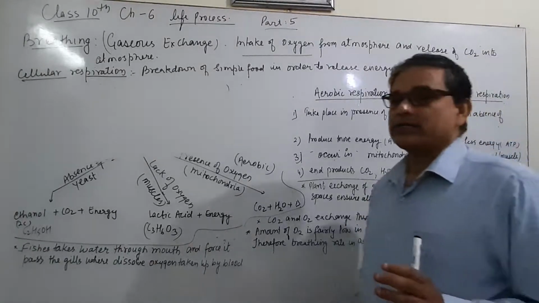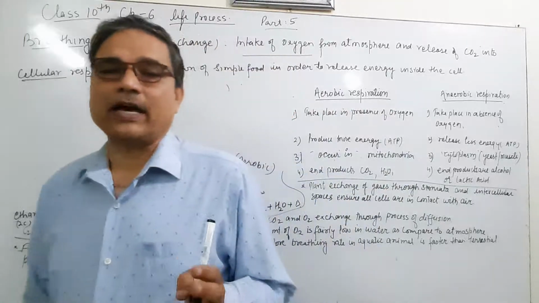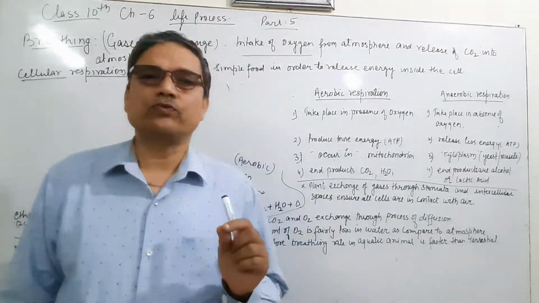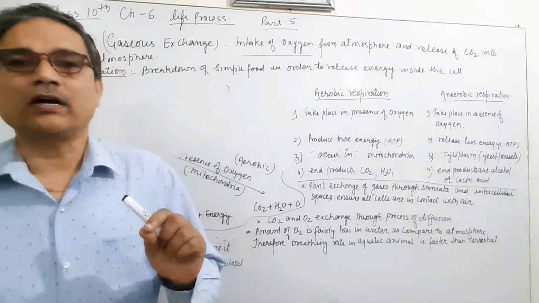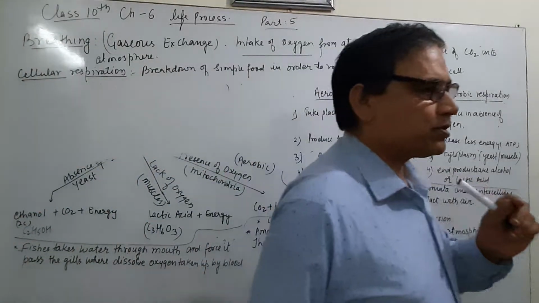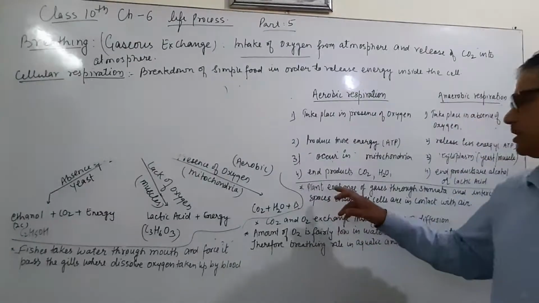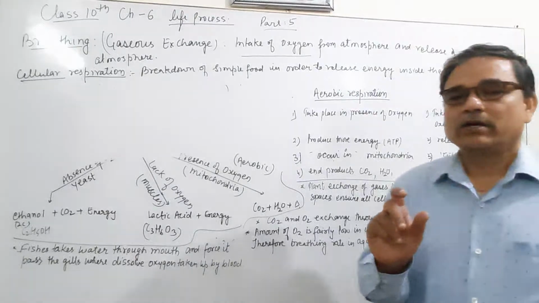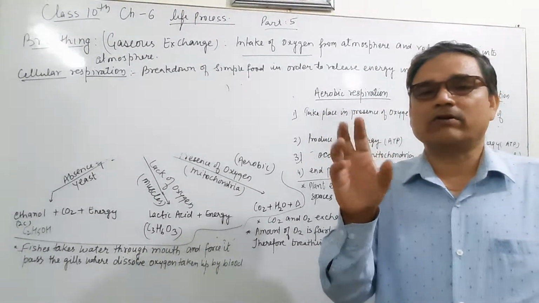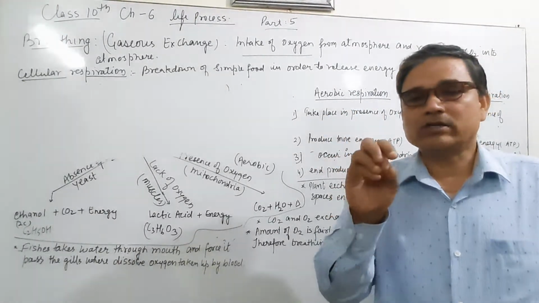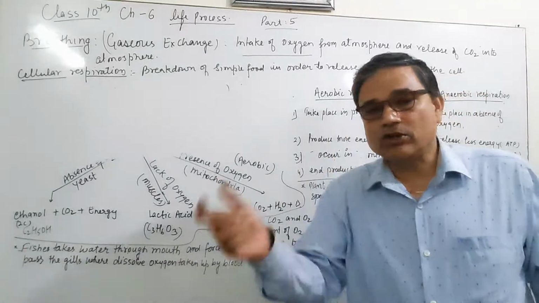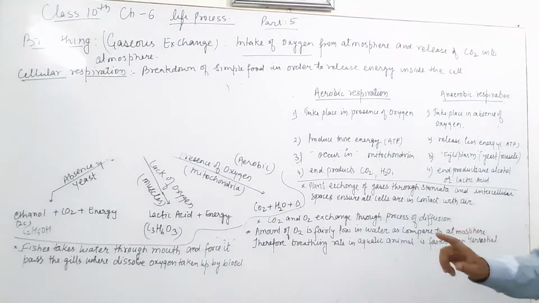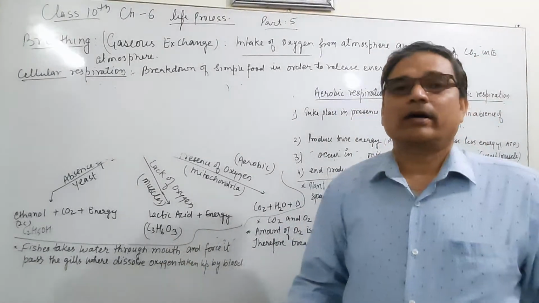And in plants, exchange of gas takes place through the stomata, which, as you know, are tiny pores present on the surface of the leaves, and these pores help in the exchange of gas. The plant exchanges gas through the stomata and the intercellular spaces. There are a large number of intercellular spaces on the surface of the plant that ensure a sufficient supply of oxygen as long as they are in contact with the air.